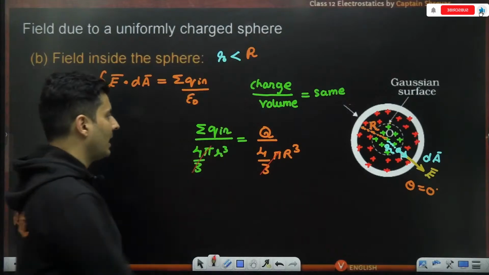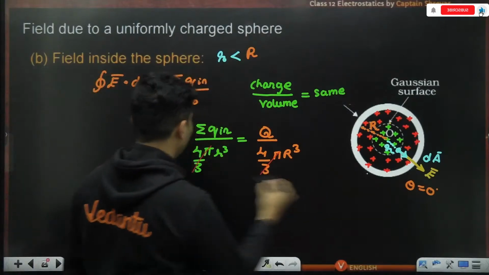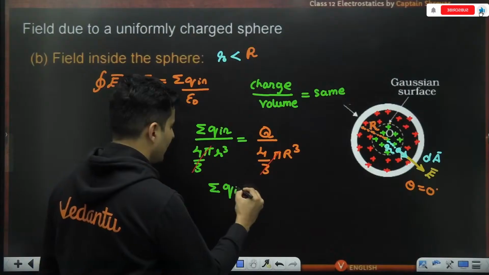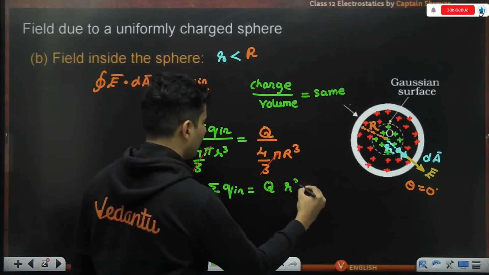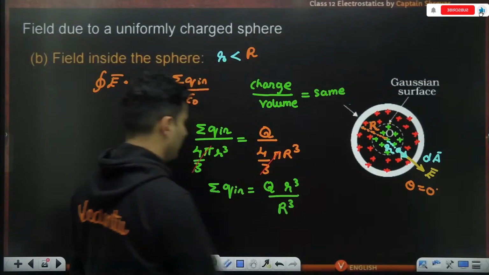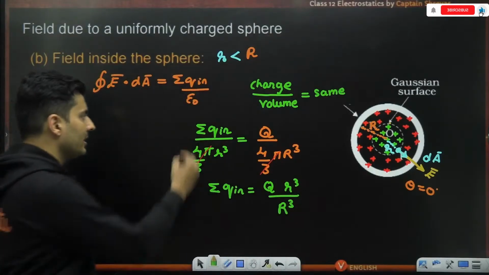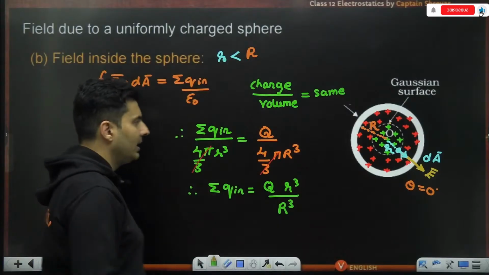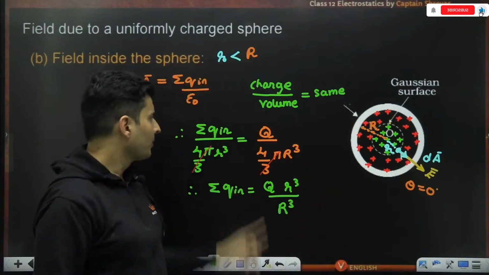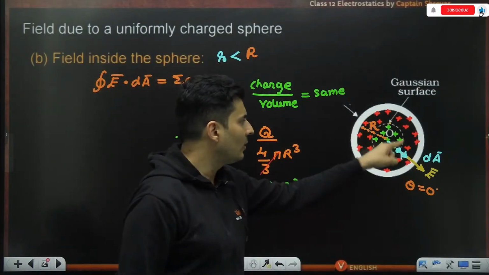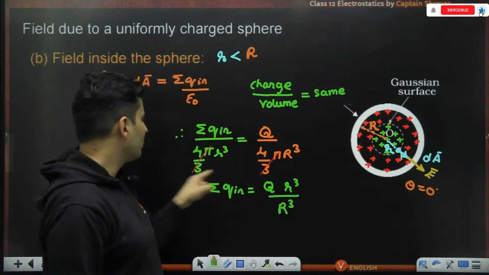4 by 3 pi cancels out. So that way I will get that the charge which is there inside is capital Q small r cube by capital R cube. This is a very interesting thing, that I am only dependent on the charges inside, not on the charges outside by Gauss's law. The charge inside is inside of the sphere of radius small r, so that volume.